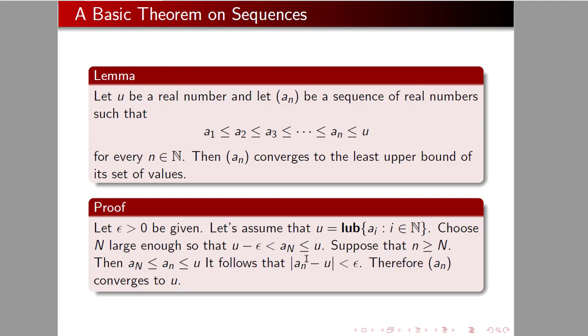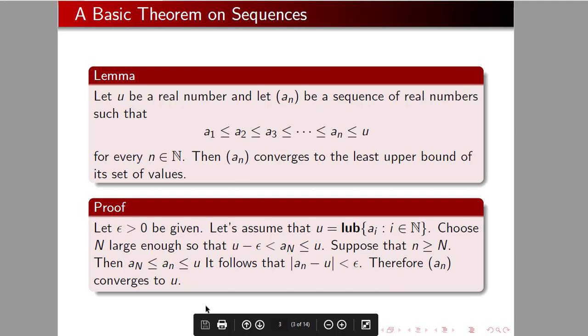Now suppose that little n is bigger than capital N. So we're going to test and see if this n works. Then a sub capital N is less than or equal to a sub little n, which is less than U. This is because the elements of the sequence get bigger each time.